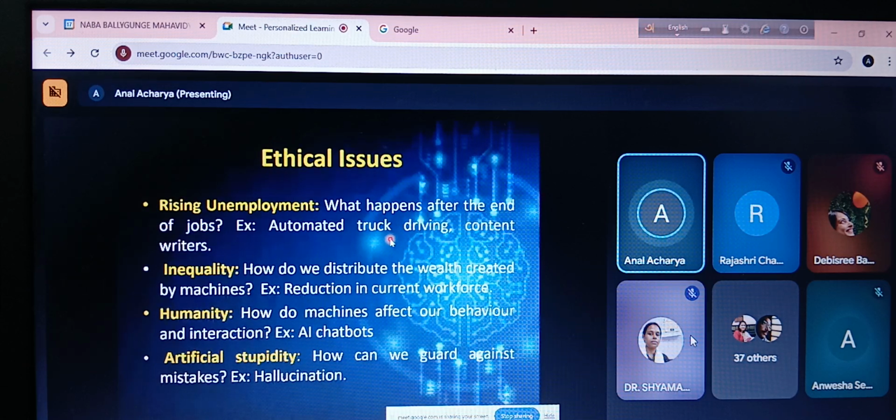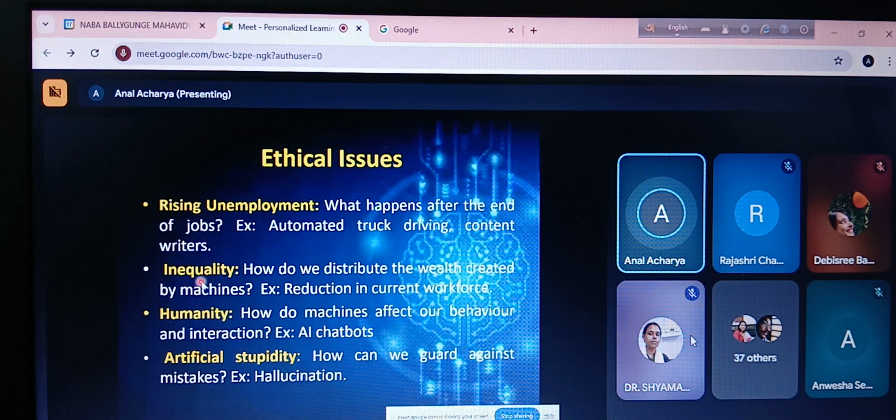And again, those who are working, if they lose their jobs due to AI, that is not a good thing, isn't it so? For example, in our country, we have a lot of truck drivers, or a lot of people who are driving cars on the roads, isn't it? So if that driving becomes automated, then what happens? All these drivers will lose their jobs.